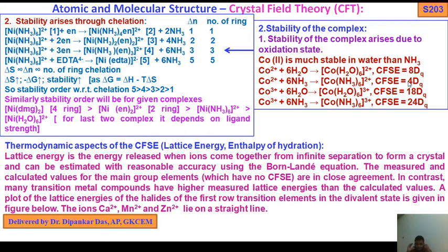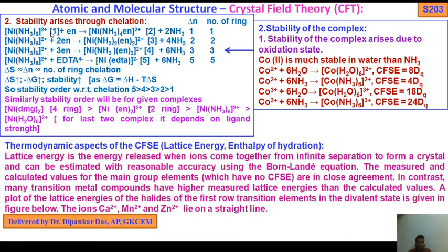In cobalt 3+, here 18, cobalt 3+ with ammonia 24. Okay. Here stability arises through chelation, here delta n, the number of rings. Nickel hexaammine 2+, okay, this is